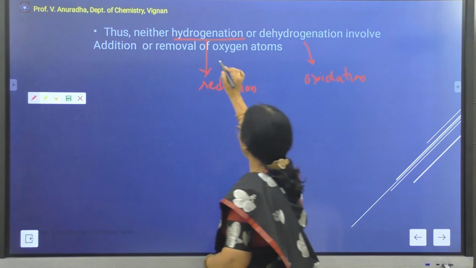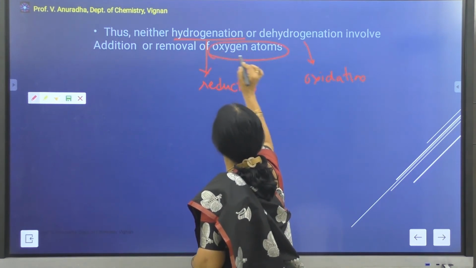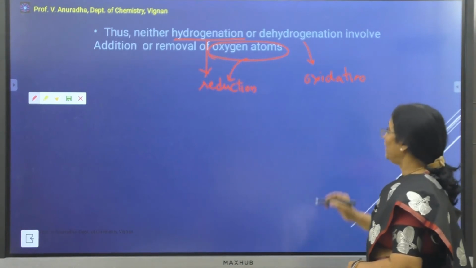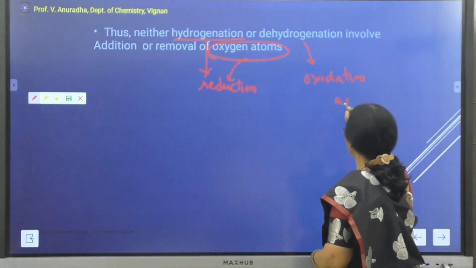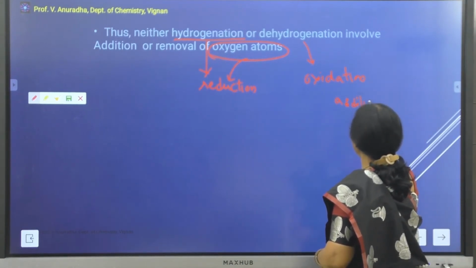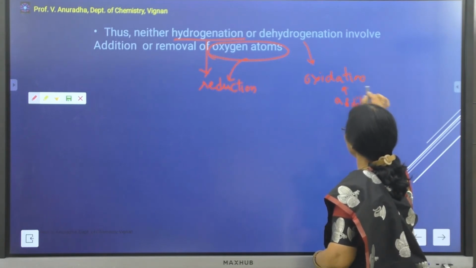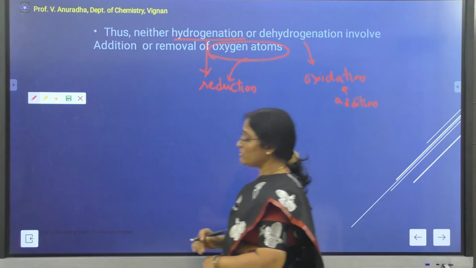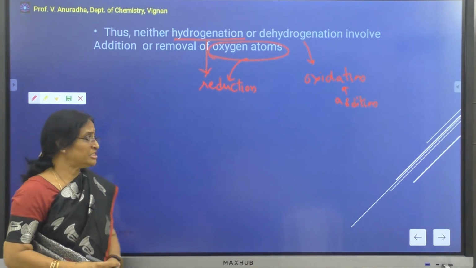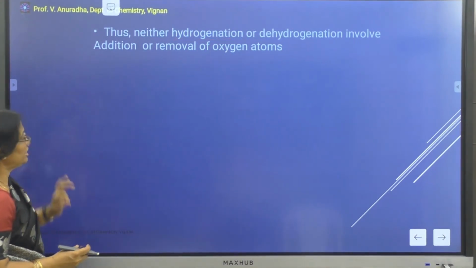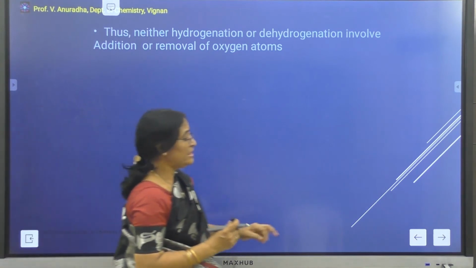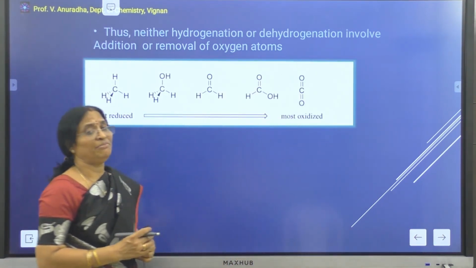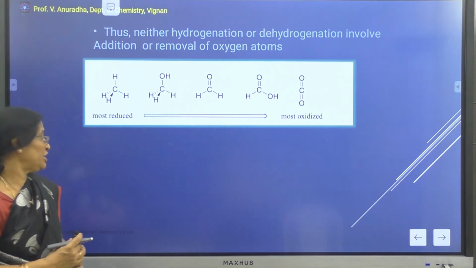It can also involve removal of an oxygen atom. Removal of an oxygen atom is again reduction, whereas if it is addition of an oxygen atom, then it becomes oxidation. So in case of organic molecules, removal of hydrogen or addition of oxygen can be called oxidation, and vice versa. That is, addition of hydrogen or removal of oxygen can be called a reduction reaction.